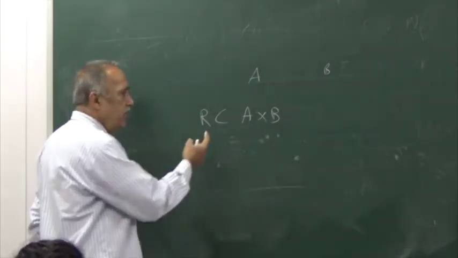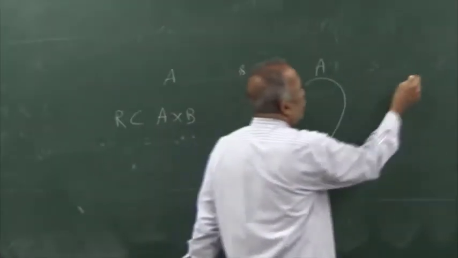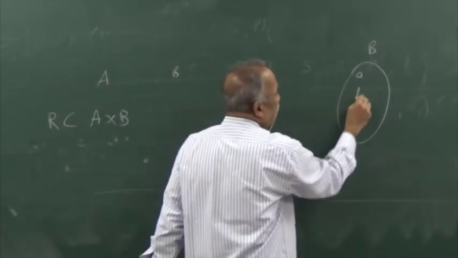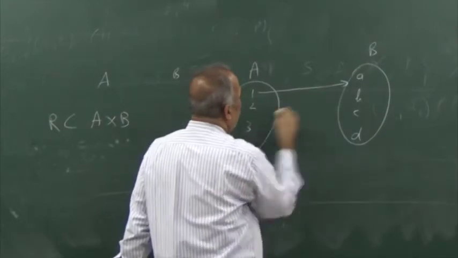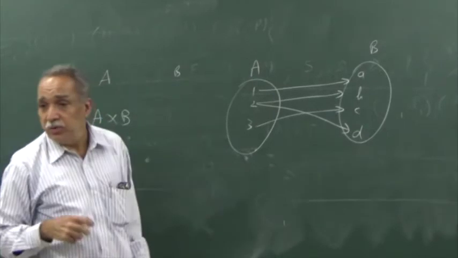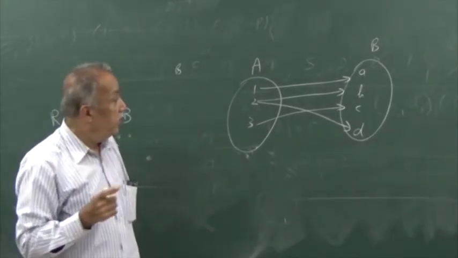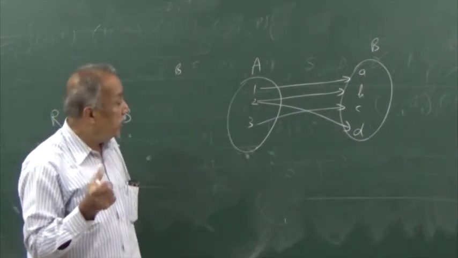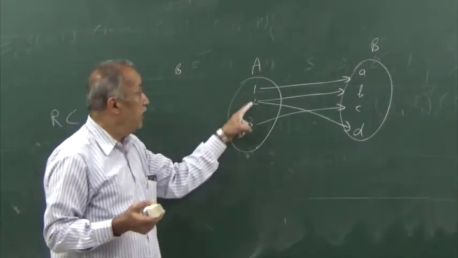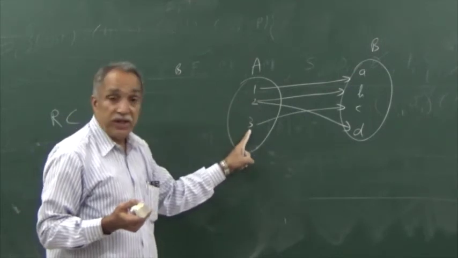By definition, any subset of A cross B is a relation. For example, is this a relation from A to B? Yes. What are the members of that relation? Ordered pair 1A, ordered pair 2B, ordered pair 2D, ordered pair 3C. Under this relation, every element of A has a relative. 1 has 1 relative, 2 has 2 relatives, 3 has 1 relative.